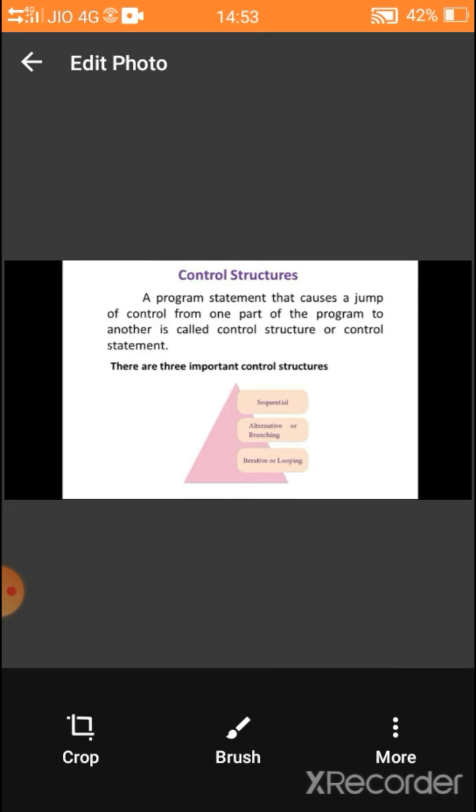If we decide to jump from one part of the program to another part, we may use control structure. So there are three important control structures: sequential, alternative or branching, and iterative or looping. Have you all remembered these three? Let's see one by one.